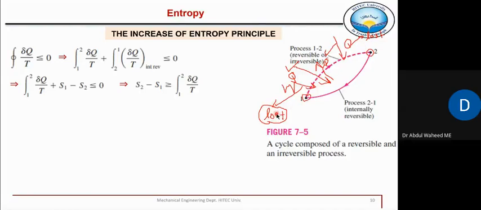That irrecoverable form of energy, or that lost term during that process, is actually creating entropy. That is the source of entropy. So that's why this entropy change is equal to this term if it is fully reversible. So 2 to 1, that is fully reversible. Then for the process of 1 to 2, if it is fully reversible, then this delta S is exactly equal to del Q by T. But if it is irreversible, then this delta S will be greater than del Q by T.